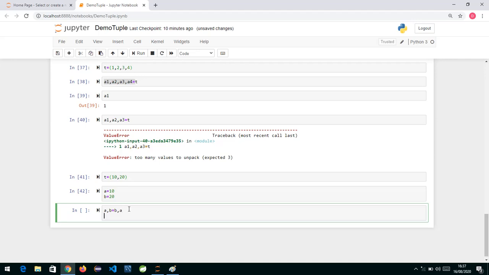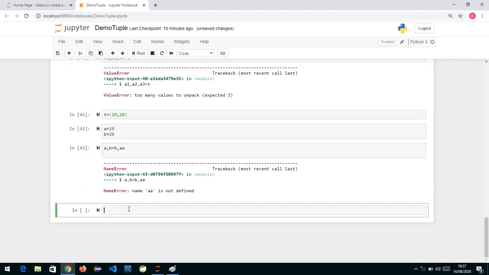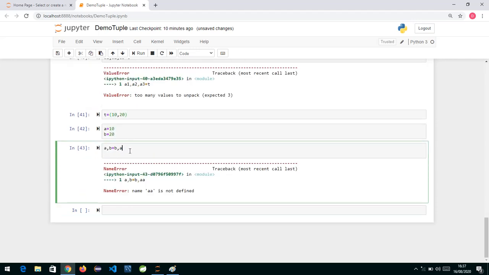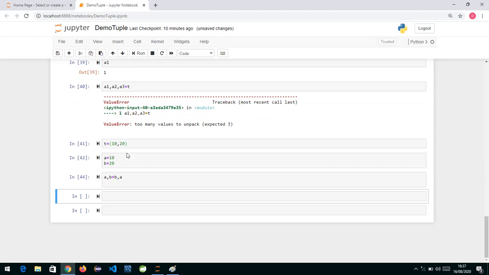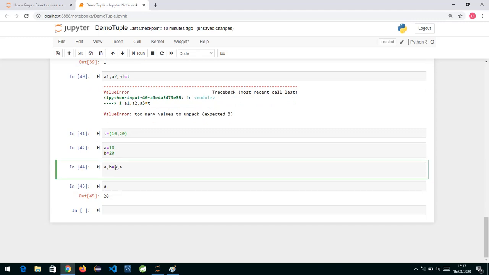So if I print the value of A over here, definitely you will see it as 20. So basically this is a tuple now. Even if I don't put round brackets, or even if I put round brackets, this is a tuple, and this tuple we are unpacking.